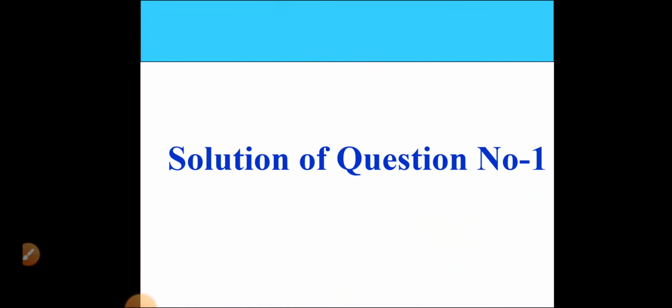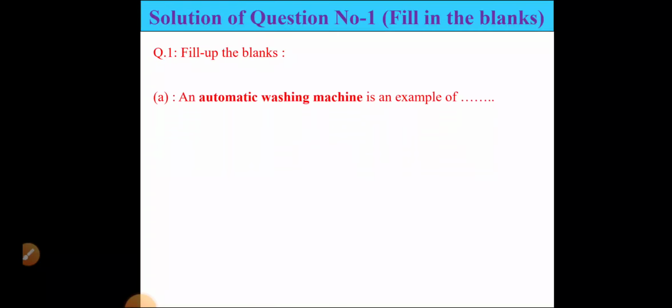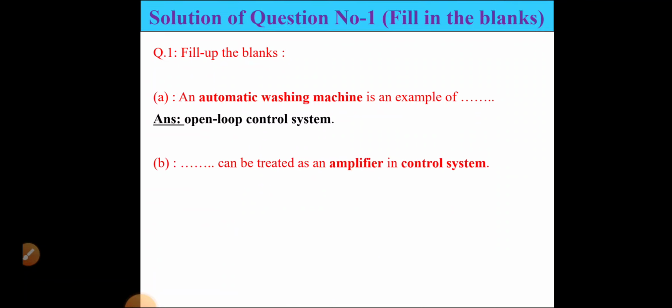Next we will give the solution of question number 1, fill in the blank. So see the first question. An automatic washing machine is an example of what? An automatic washing machine is an example of open loop control system. Next, dash can be treated as an amplifier in control system. DC motor can be treated as an amplifier in control system.